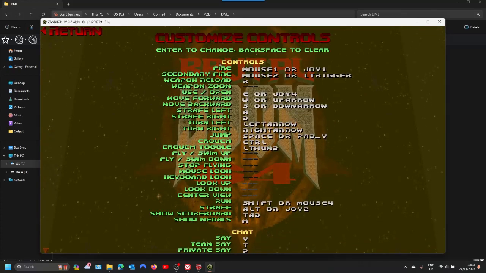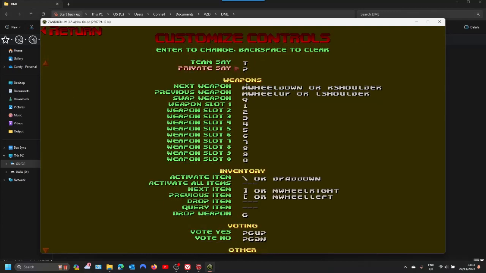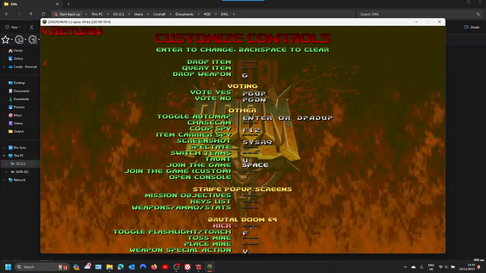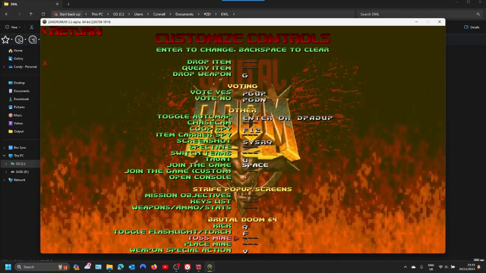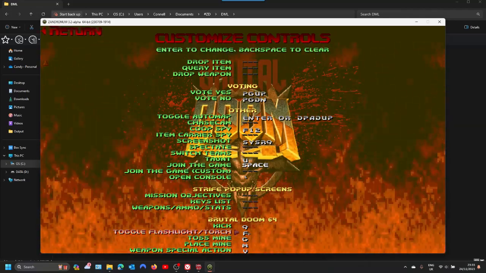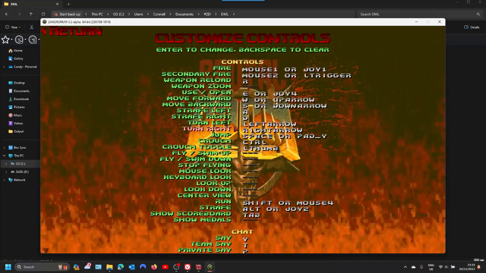Also check the controls, make sure all the keys are set. This is the weapon reload key, that's already set, that's fine. Just scroll down, check if everything's there. I can see some of them aren't set, so I'll set the kick, throw the mine and the mine placements. So that's all those keys done. There might be others I've missed, but